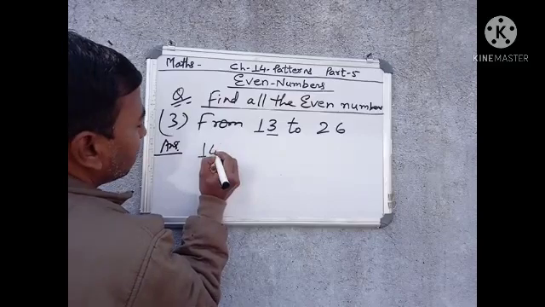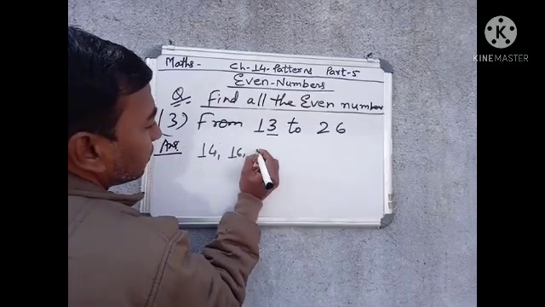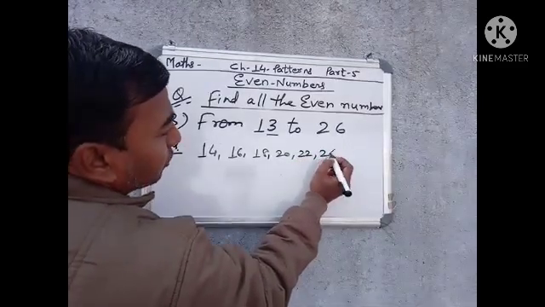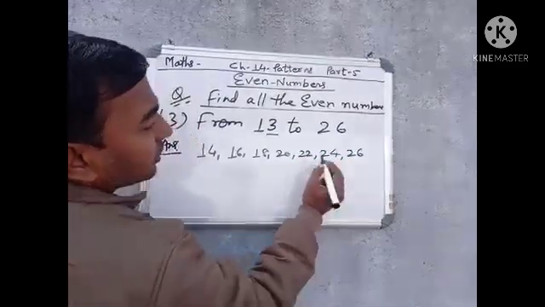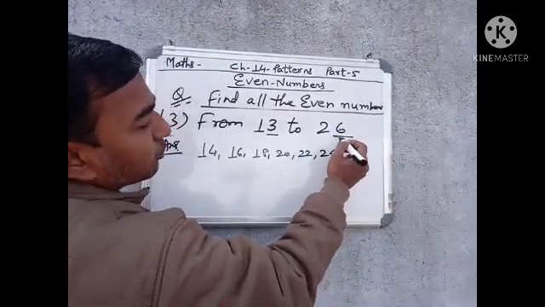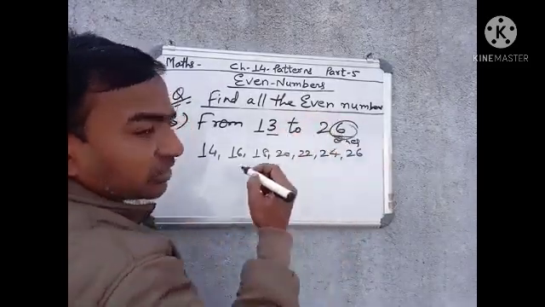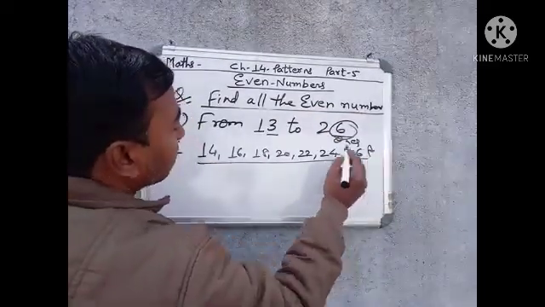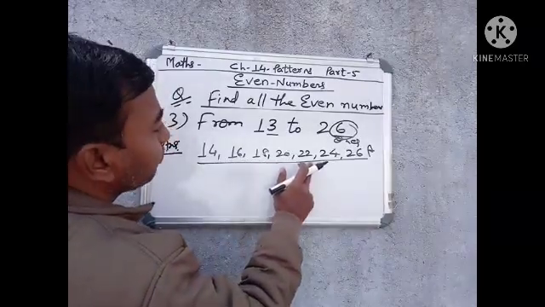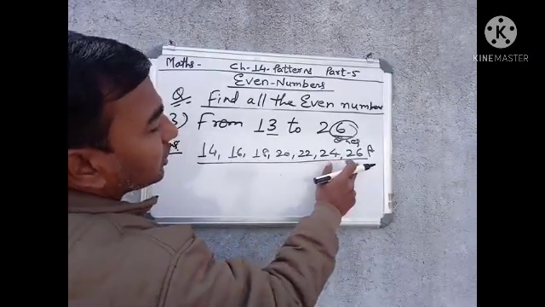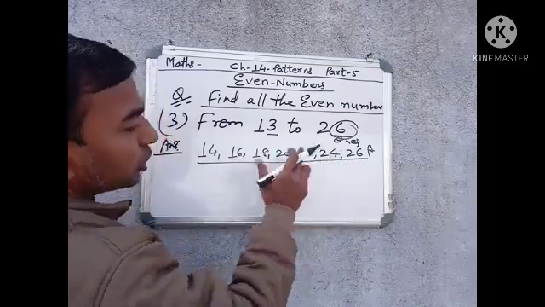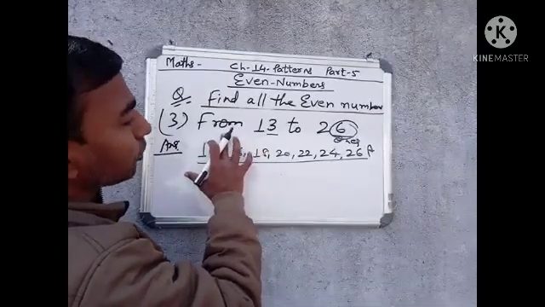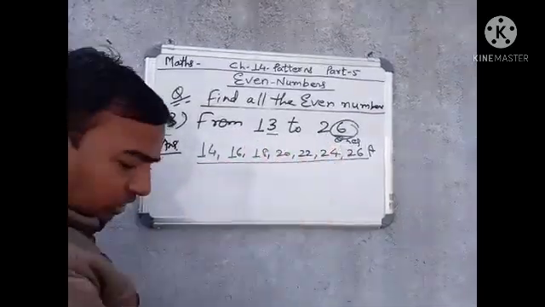So we will write 14, 16, 18, 20, 22, 24 and finally 26, because in 26 the ones place number is 6. So 26 is also an even number. So this is our answer: 14, 16, 18, 20, 22, 24, 26. These are our answers to question number 3: find all even numbers from 13 to 26.